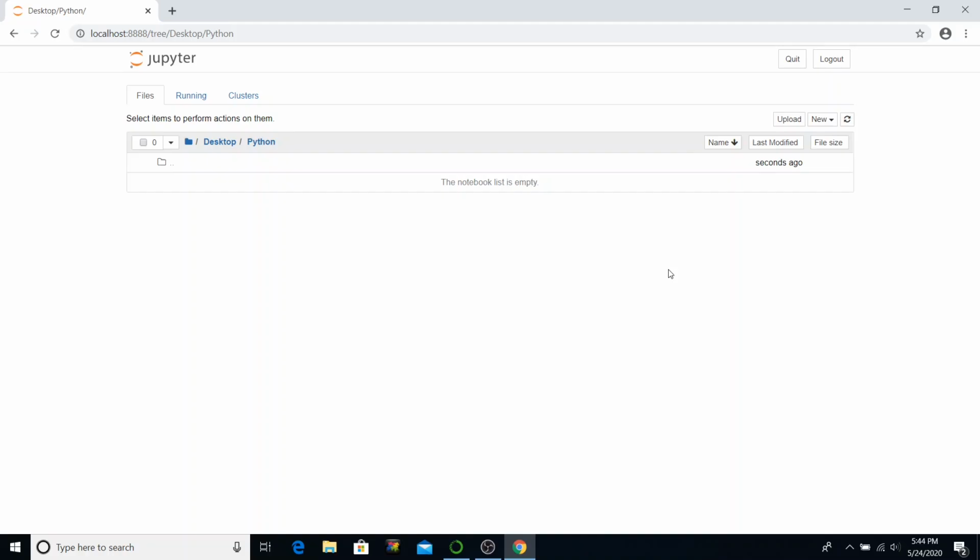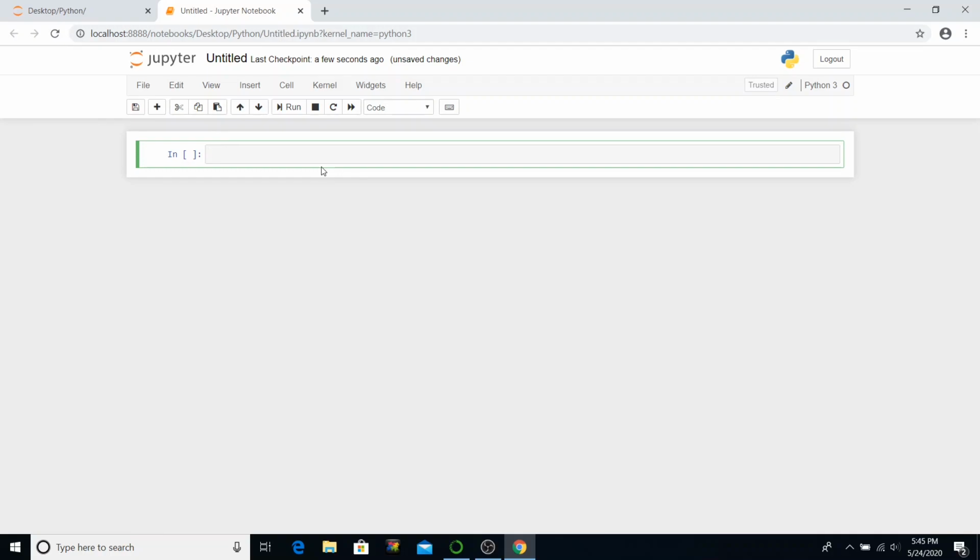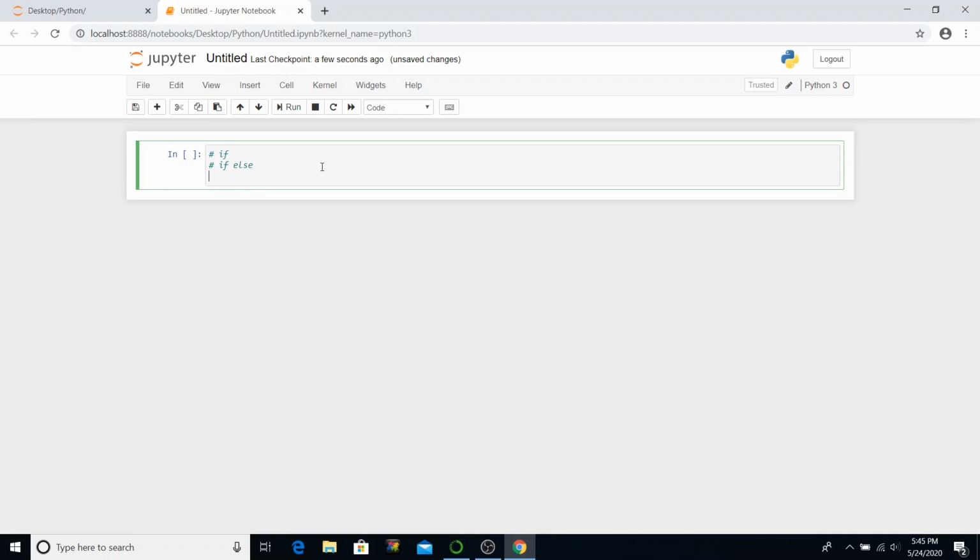In today's tutorial we will learn about if-else statements in Python. So let's get started. We will use our Jupyter notebook to execute our codes. So let's create a new Python 3 file. What we will learn today is first the if statement, and then if else, and then nested ifs. And we will also look at an example using our if-else statement to better understand how